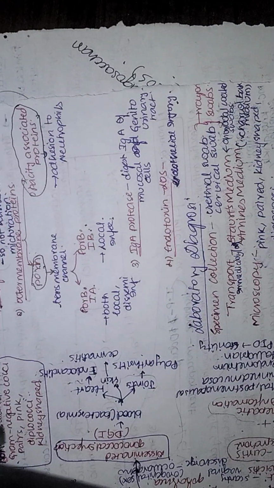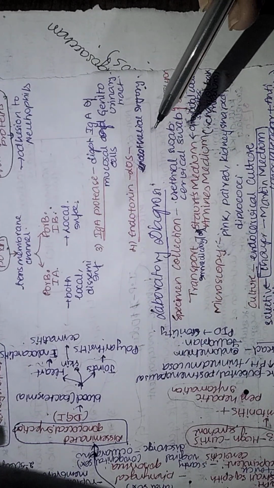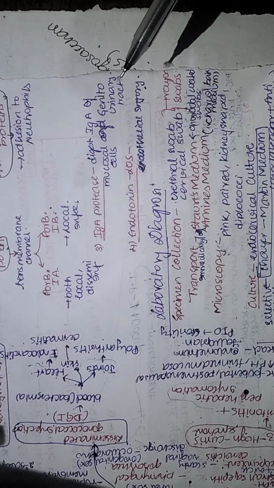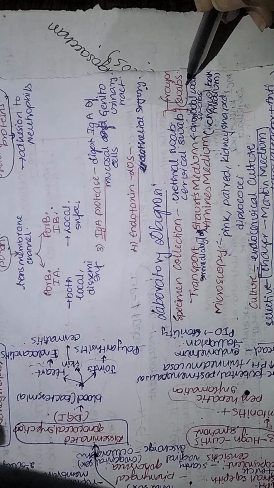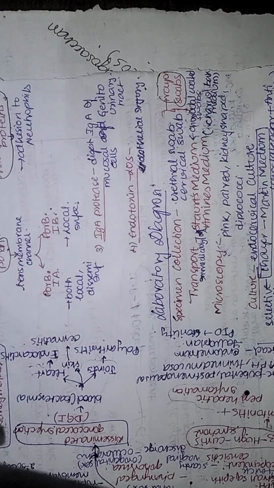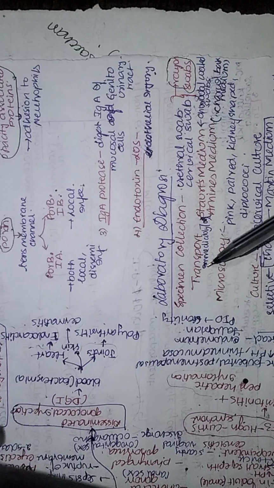How do you diagnose a person who is suffering from gonorrhea? The most important thing in diagnosis is a proper specimen collection. You can take either a urethral swab or a cervical swab. It is not the cotton swab, rather it is the rayon swab, because cotton may not be an ideal thing for Neisseria gonorrhoeae. So we take the rayon swab and then transport.